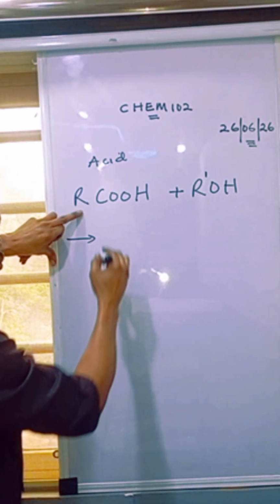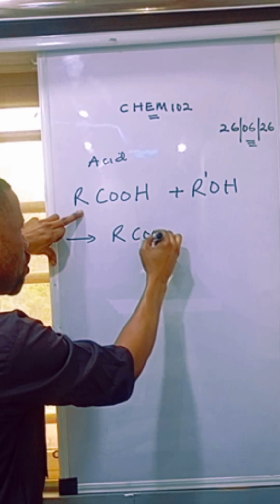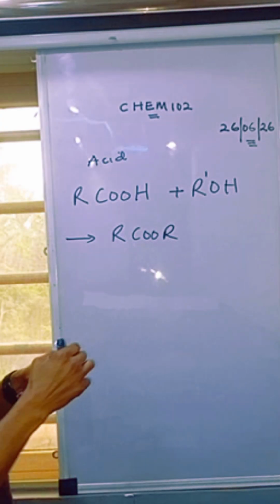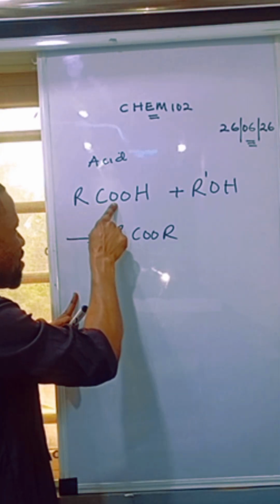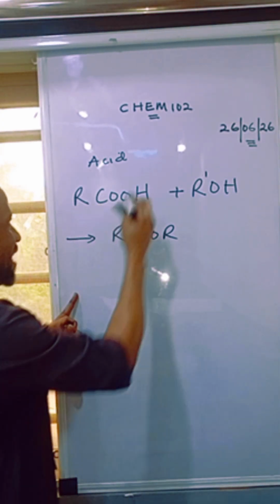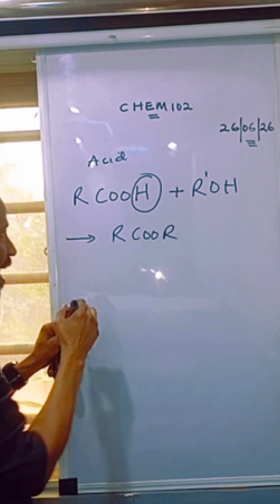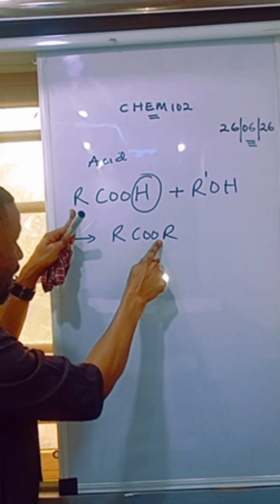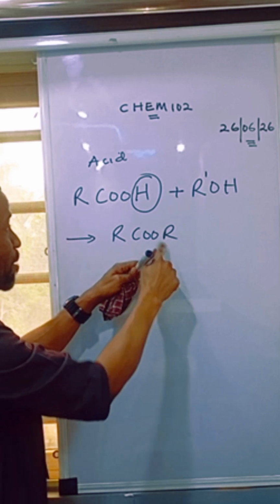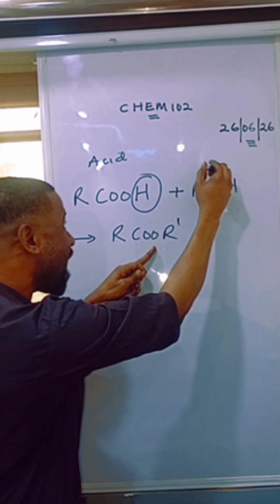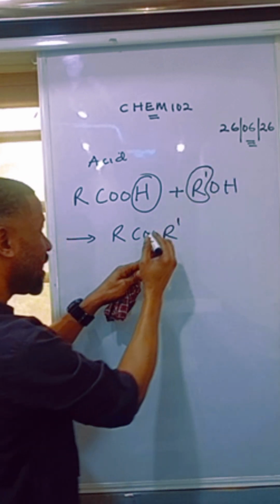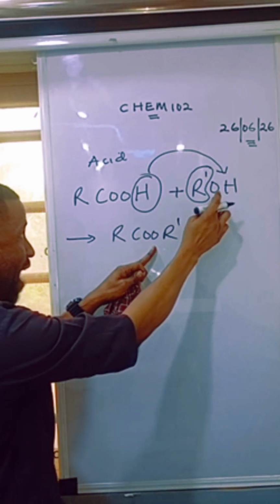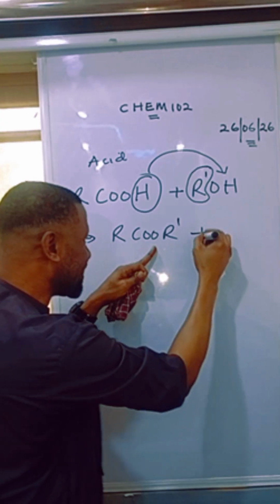Now I'm going to produce RCOOR'. What did I produce? RCOOR', which means that this hydrogen here is no longer there. I have RCOO. Instead of writing hydrogen, I put R prime. So this R prime you see here has replaced the hydrogen. The hydrogen here has gone out to combine with OH, which is now water.